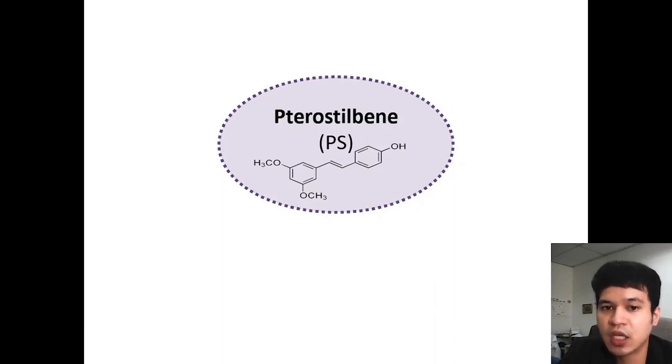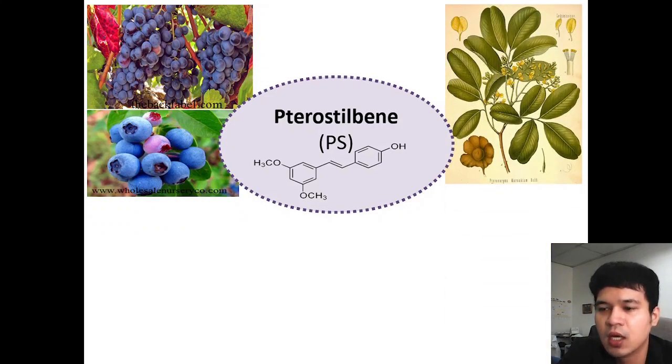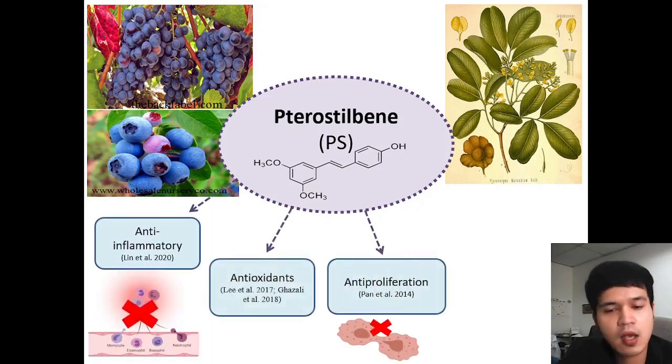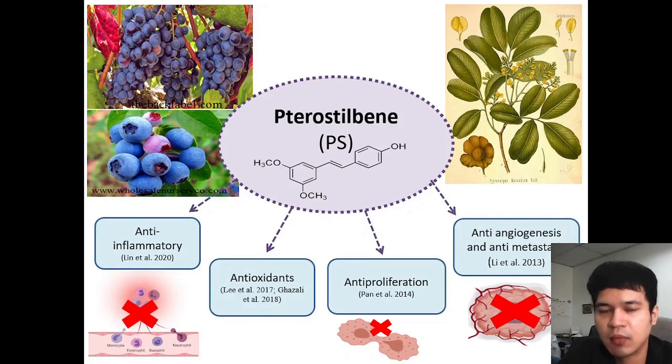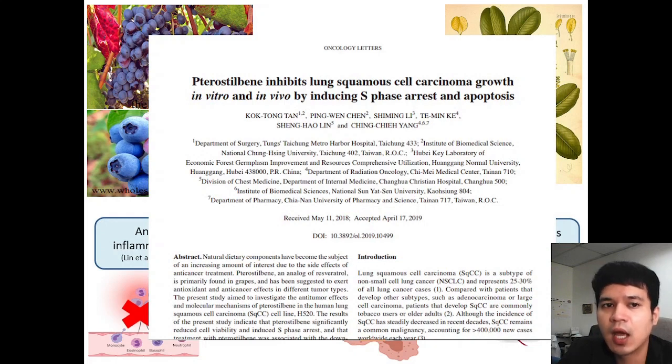Pterostilbene is a natural compound that can be found in grapes, blueberries and also the tree wood of Pterocarpus marsupium. Pterostilbene has potential to be developed as a chemopreventive agent because it has been proven to exhibit various pharmacological properties such as anti-inflammatory, antioxidant, anti-proliferation, and also anti-angiogenesis and metastasis. Moreover, pterostilbene has been proven to exhibit anti-cancer effects against lung SCC cell lines in vitro and also in an in vivo mouse xenograft model. However, the chemopreventive effect of pterostilbene against lung SCC in a chemically induced mouse model has yet to be determined.